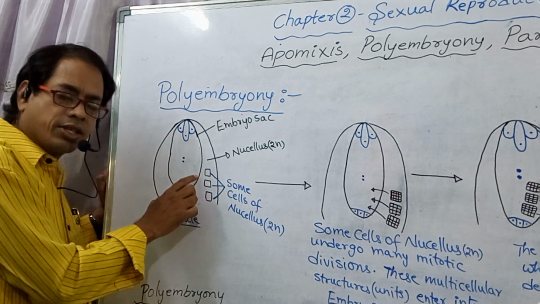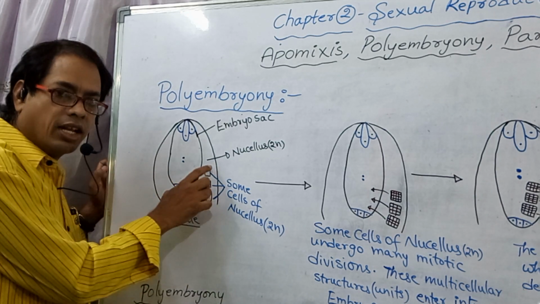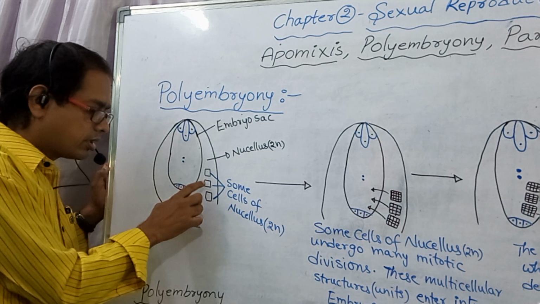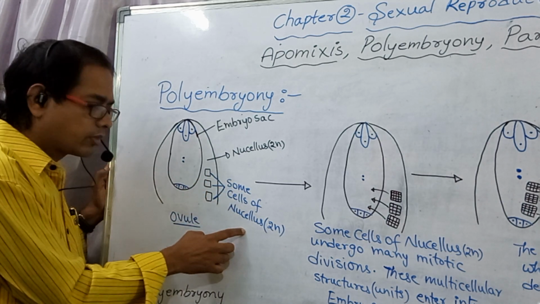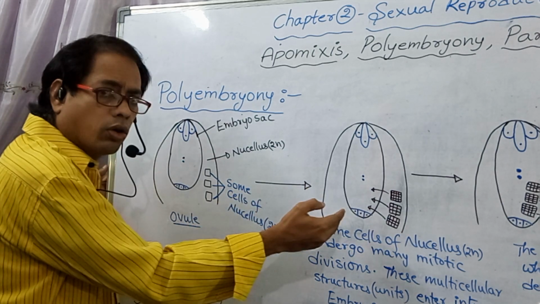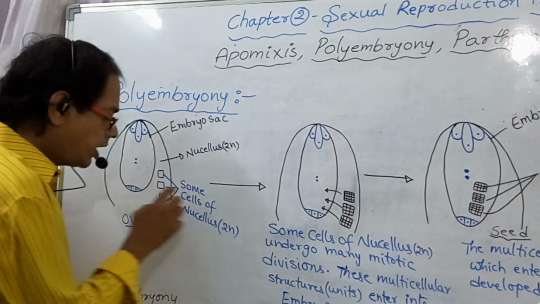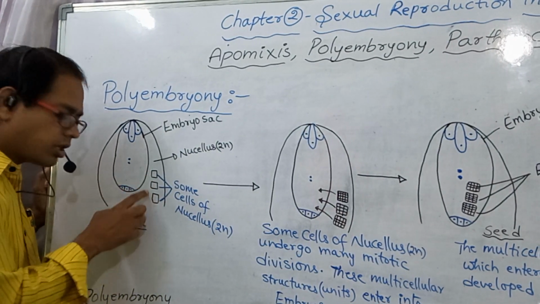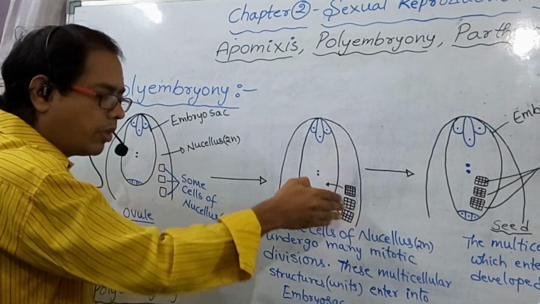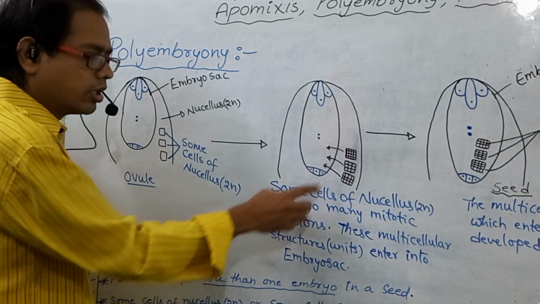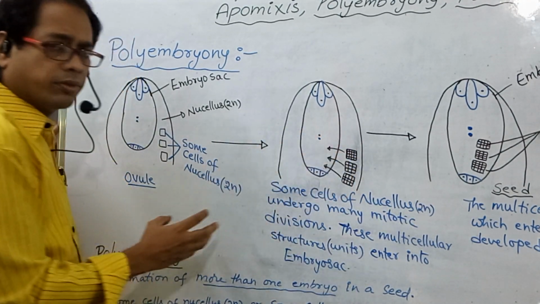These nucellar cells, some cells of the nucellus, undergo many mitotic divisions. Here I have taken 3 nucellar cells. These 3 nucellar cells undergo many mitotic divisions, so multicellular structures are formed.